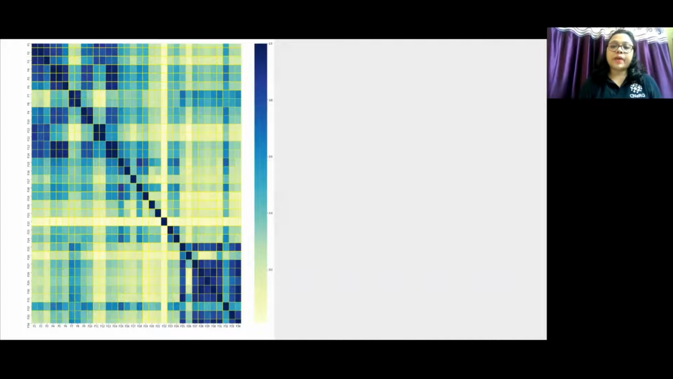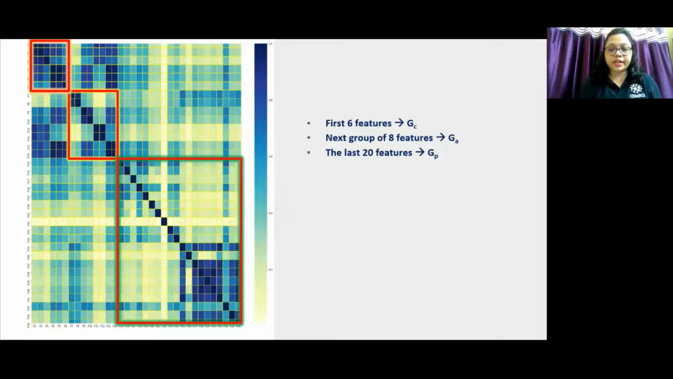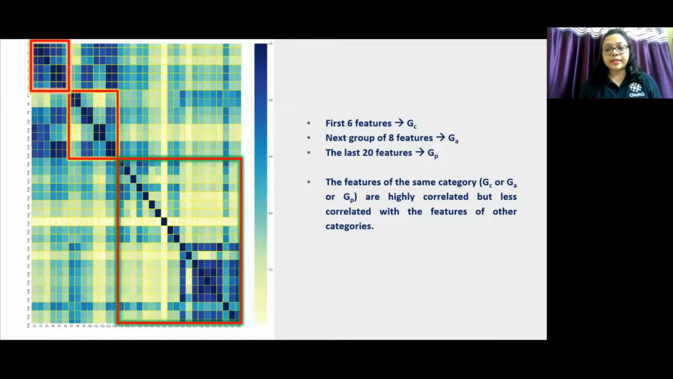To examine the relationship among the different features, we compute the Pearson correlation coefficient between all possible feature combinations, which is shown in this heat map. The first 6 features are contribution-based features. Next group of 8 features are activity features. Finally, the last 20 features belong to the content-based features. As we can see, for almost all the features, the coefficients are in the range 0.2 to 0.9, except the closely related features like F4 and F5.